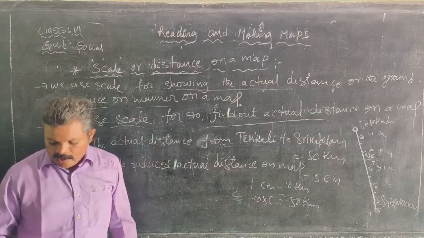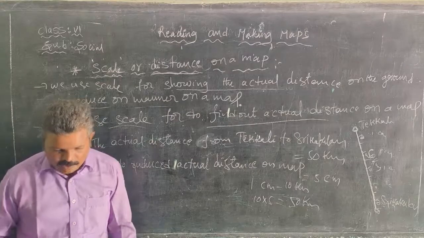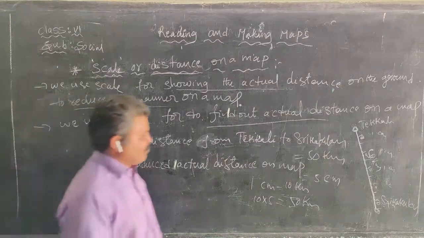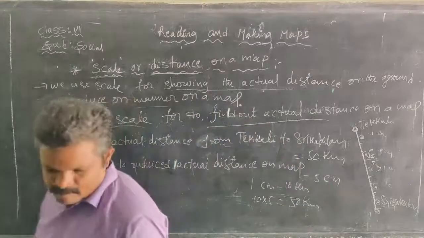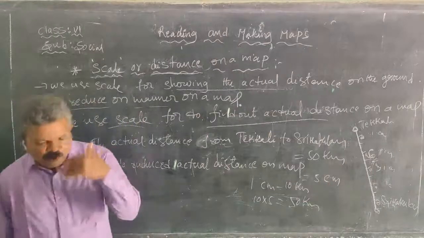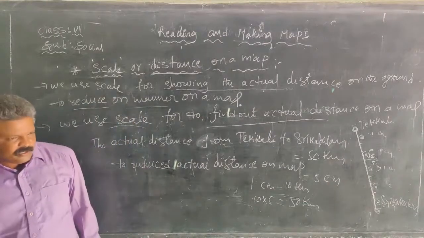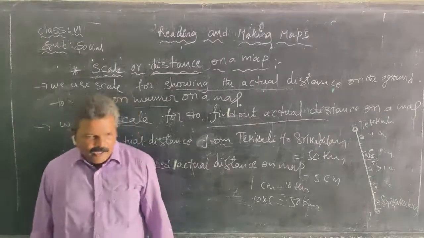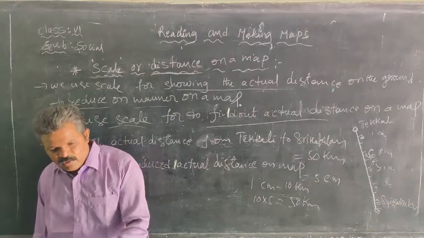So now try to look at the district map to find out the scale there. Yes, our map makers also use a scale. Like that we can measure, for example, Ongole, and find the distance, for example Hyderabad to Vijayawada.